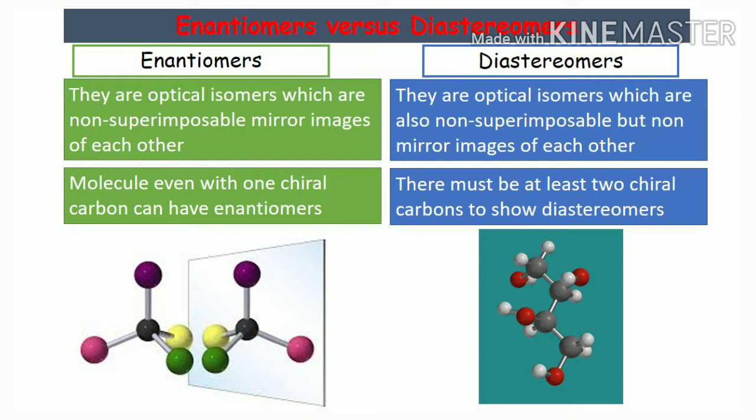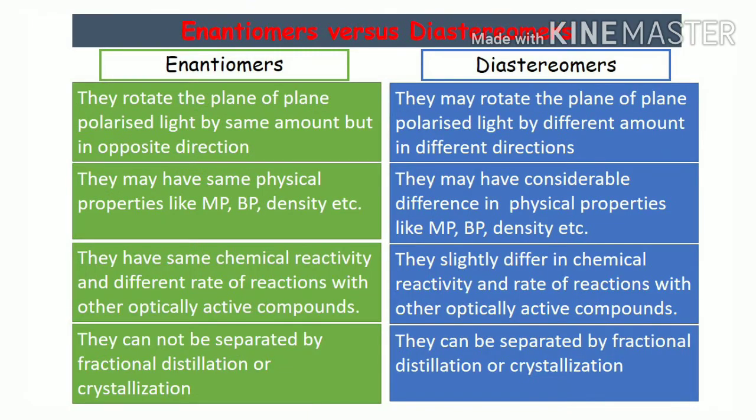A molecule even with one chiral carbon can have enantiomers, but for diastereomers there must be at least two chiral carbons. Enantiomers rotate the plane of plane polarized light by the same amount but in opposite direction. Diastereomers rotate the plane of plane polarized light by different amounts generally and in different directions.